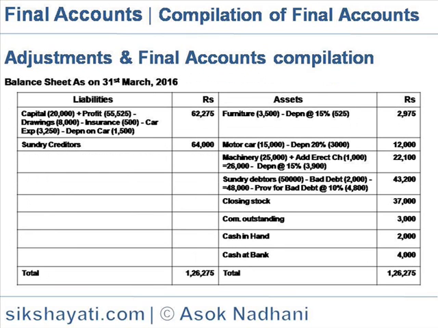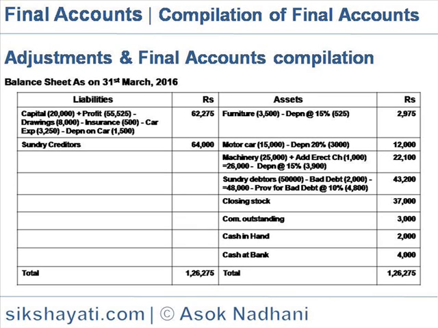Now we compile balance sheet from the above figures. On the liability side is capital 20,000, to which 55,525, being the net profit carried from profit and loss account, is added, from which drawings 8,000, personal insurance 500, and personal car expenses 3,250 are reduced. 50% of the expenses is charged to business and 50% is charged to personal account.